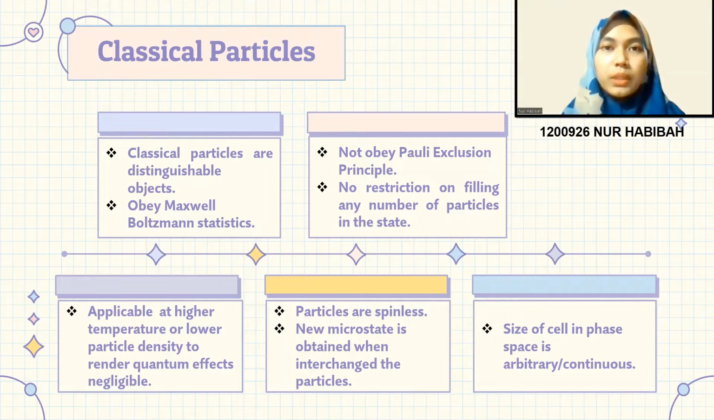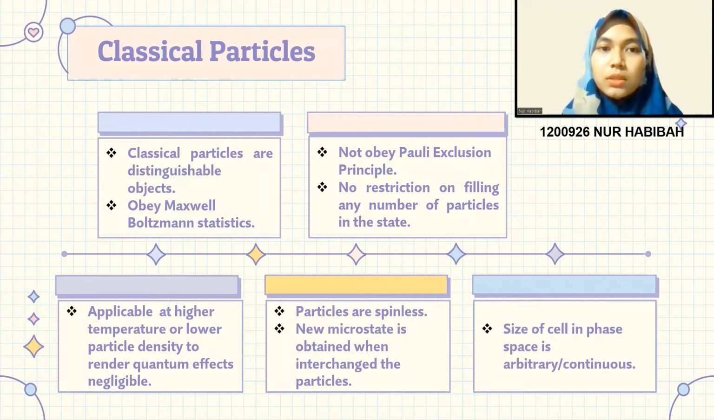They also do not obey the Pauli exclusion principle, because there is no restriction on filling any number of particles in a state. This classical statistic is applicable at higher temperature or lower particle density, which render quantum effects negligible. As the quantum concentration depends on temperature, high temperatures will put more systems in the classical limit unless they have a very high density.